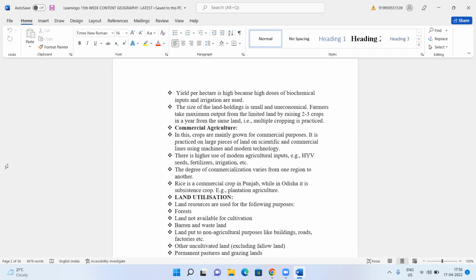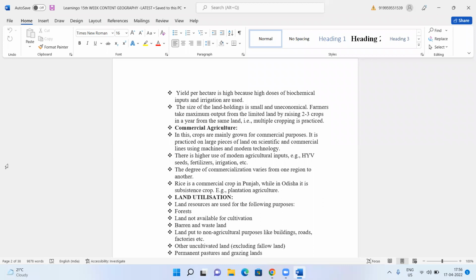Rice is the commercial crop in Punjab, while in Odisha it is a subsistence crop. Example, plantation agriculture. So when you take the commercial crops here, they will differ accordingly. For example, rice becomes a commercial crop in Punjab because wheat is the main crop for them, whereas in South India, rice becomes a subsistence crop. That means it is usually meant for consumption.